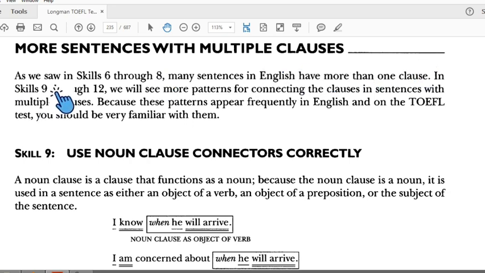As we saw in skills 6 through 8, many sentences in English have more than one clause. In skills 9 through 12, we will see more patterns for connecting the clauses in sentences with multiple clauses, because these patterns appear frequently in English and on the TOEFL, so you need to be familiar with them.